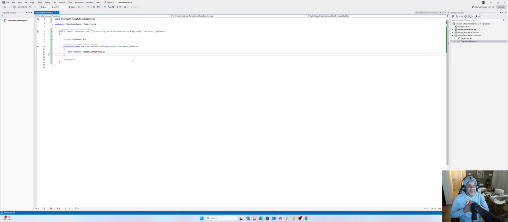Database first approach means you start building the database first, and then you build the code based on the database. So any changes that you make, let's say you add a new stored procedure on the database, you would have to include it on this side using, what's this, not migrations, what is it called? Never mind.